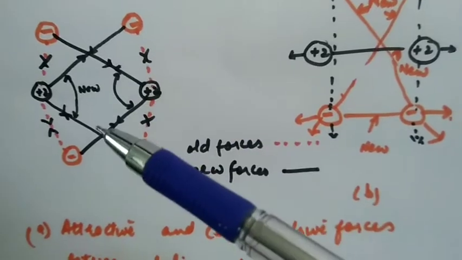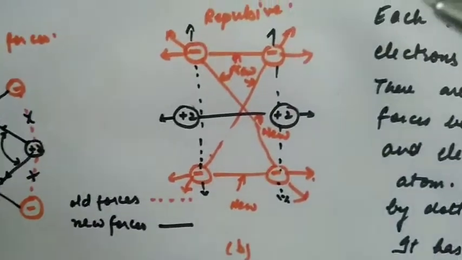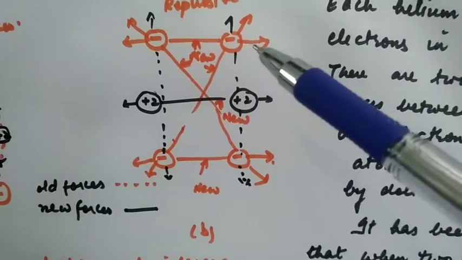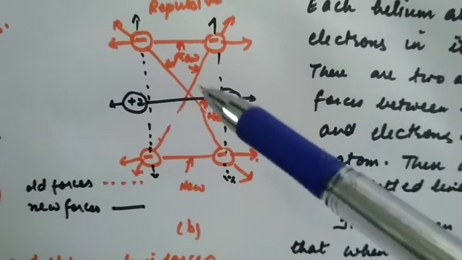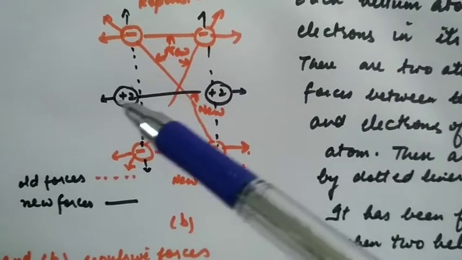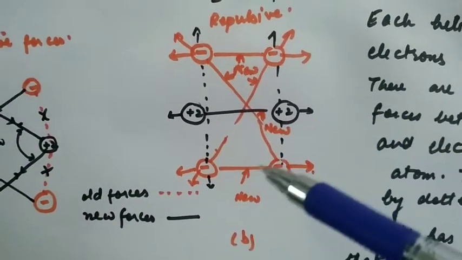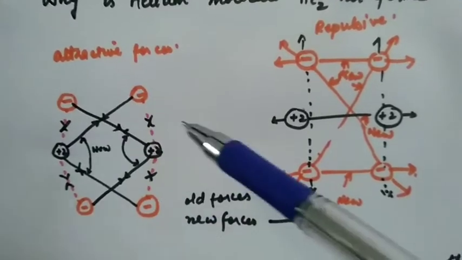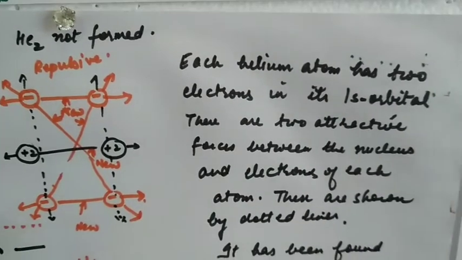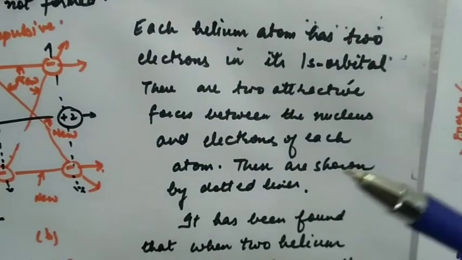So the attractive forces are 4 in number, whereas for repulsive forces, this electron repels the other 2 electrons, and the other electron also repels 2 electrons, and there is 1 repulsive force between the two nuclei. So when the atoms come closer, repulsive forces, which are 5 in number, are greater than the attractive forces, and as a result the atoms on the whole tend to repel each other, the energy of the system increases, and there is no bond formation.